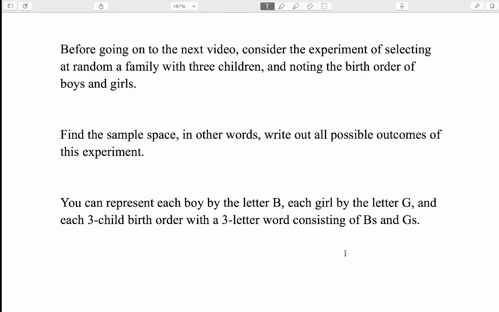Before going on to the next video, consider the experiment of selecting at random a family with 3 children and noting the birth order of boys and girls. Your task is to find the sample space, in other words, to write out all possible outcomes of this experiment. You can represent each boy by the letter B, you can represent each girl by the letter G, and you can represent each 3-child birth order with a 3-letter word consisting of B's and G's.